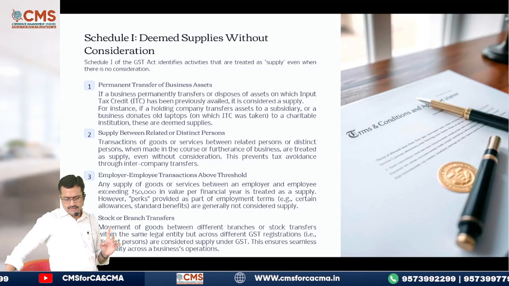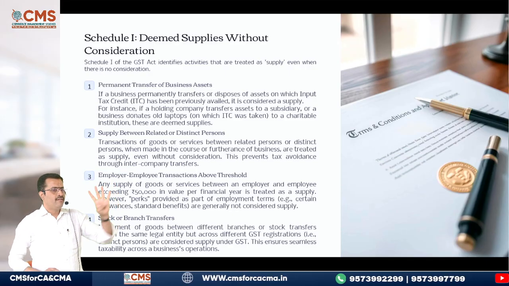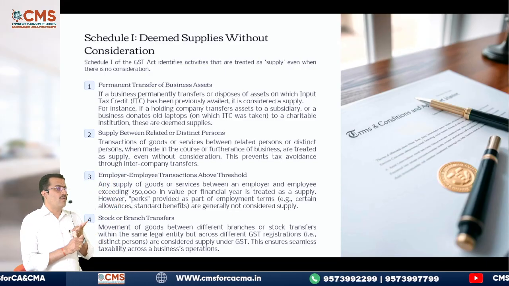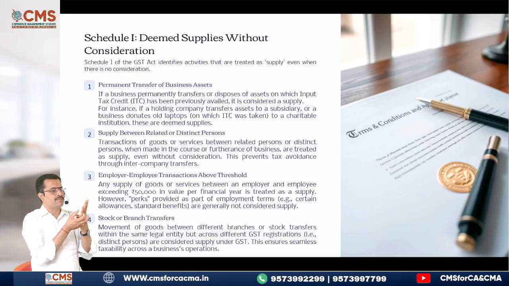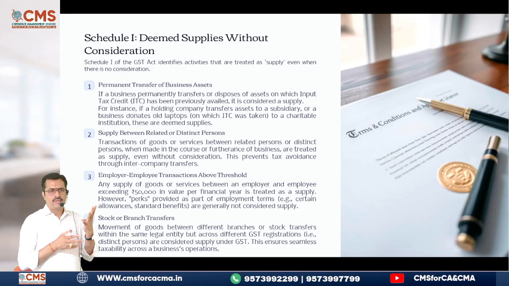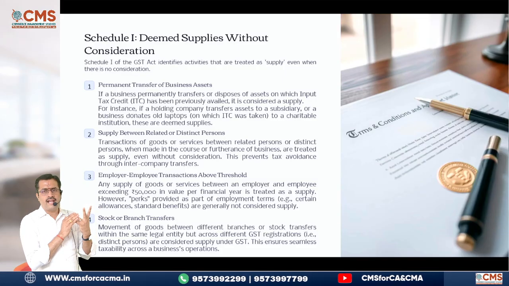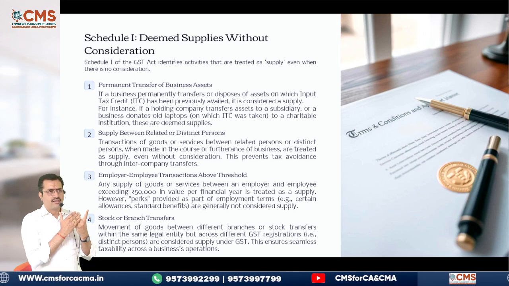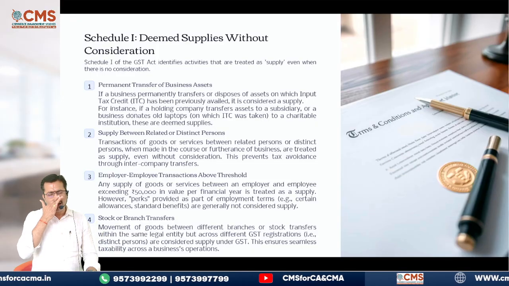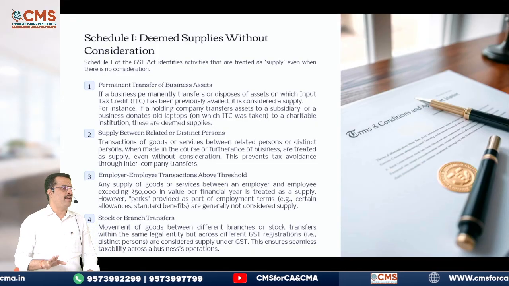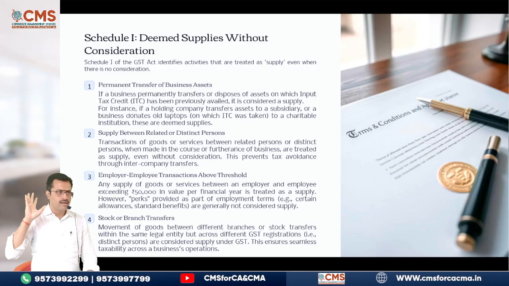Next, so stock or branch transfer will also be treated as supply. So these are the four supplies covered under Schedule 1. What is Schedule 1 covering? Number 1, permanent transfer or disposal of business assets provided ITC has been availed on it. Second, transfer happening between related or distinct persons. Third, employer-employee transfers. And lastly, stock or branch transfer. These all happen without consideration and still they will be treated as supply because they are covered under the activities mentioned in Schedule 1.